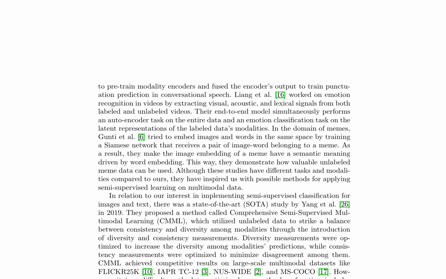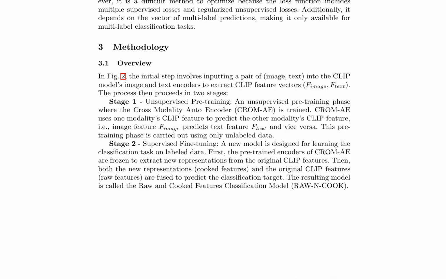The author's methodology involves a two-stage process. In the first stage, an unsupervised pre-training phase is performed using the cross-modality autoencoder (CROMAE) model. This model predicts one modality's CLIP feature from the other modality's CLIP feature using only unlabeled data. The CLIP model's image and text encoders extract feature vectors from input image-text pairs, as illustrated in Figure 2.